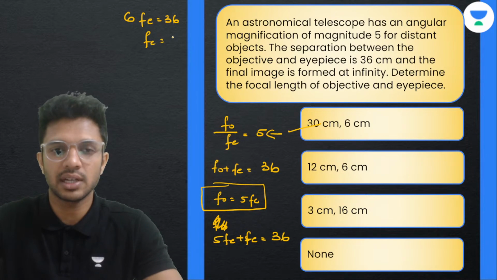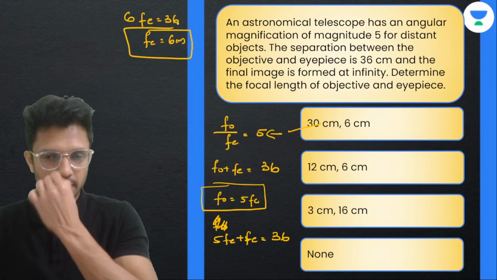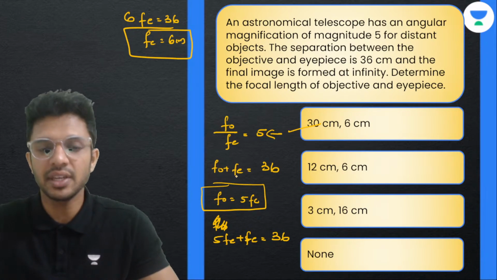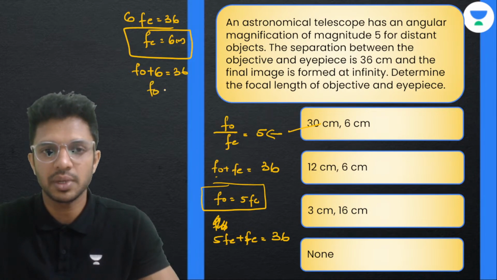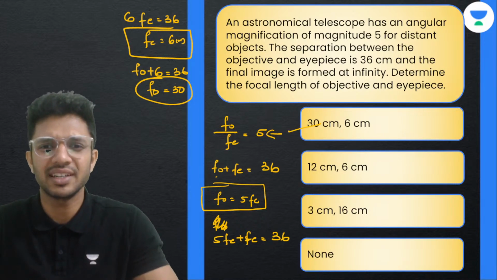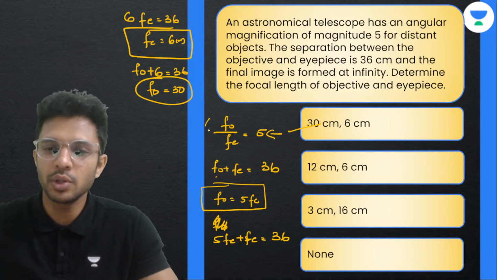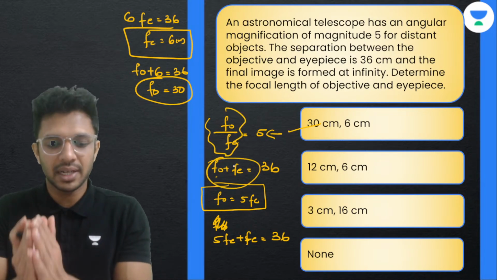So Fe is 6 centimeters. Now as Fe is equal to 6 centimeters, F naught plus 6 is equal to 36, which makes F naught 30 centimeters. Not a big deal, right? If you know both these formulas, getting the answer for this particular question is not a big task at all.